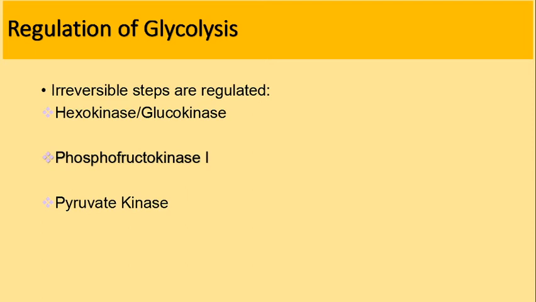Whereas during starvation or hypoglycemic conditions, glucagon and epinephrine are released, which inhibit the glycolytic pathway by suppressing the key regulatory enzymes. So the synthesis of regulatory enzymes is regulated by insulin and glucagon through induction and repression of gene transcription.